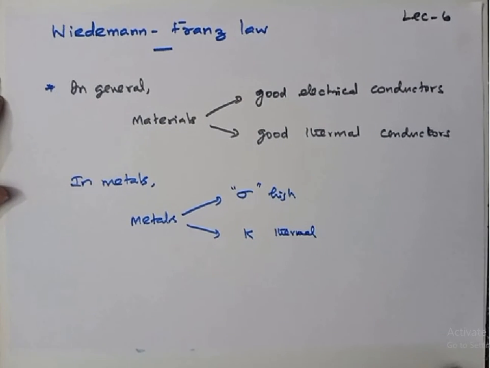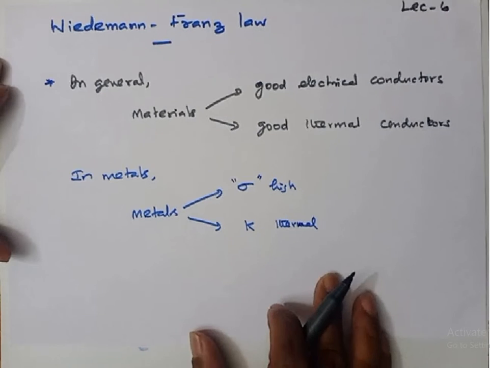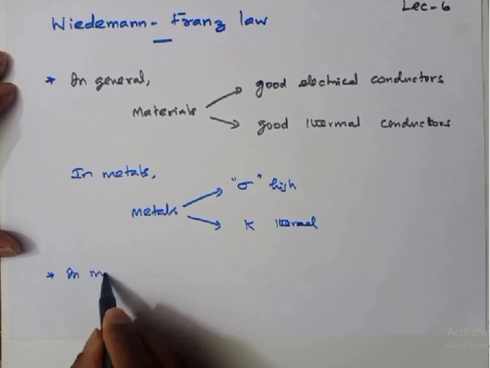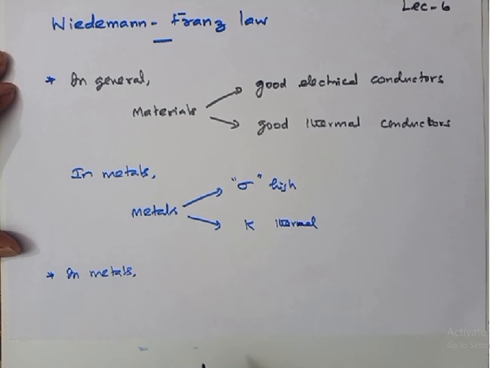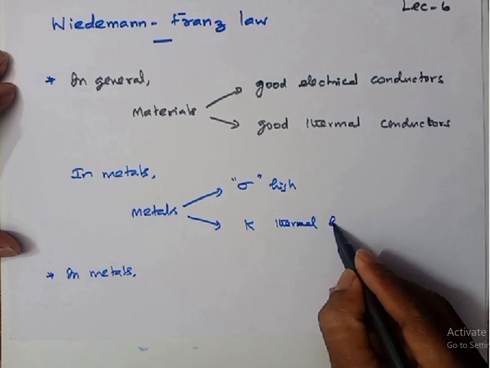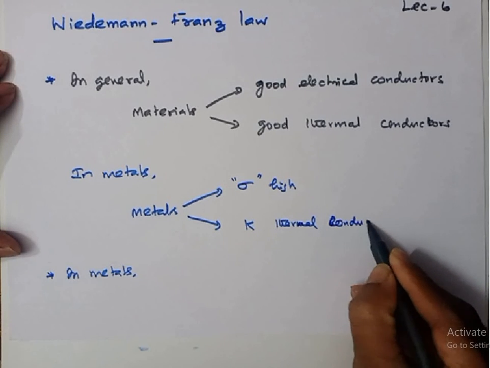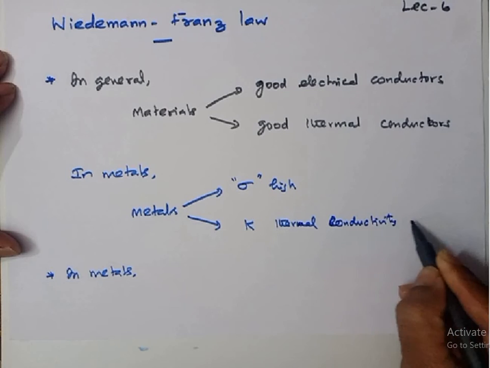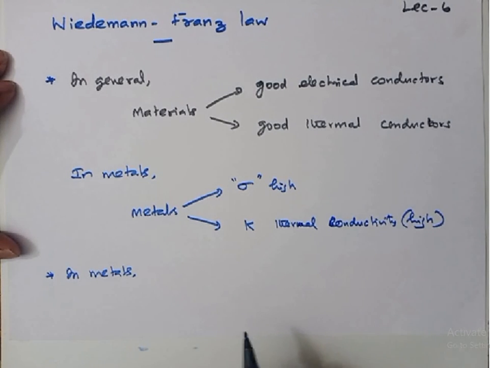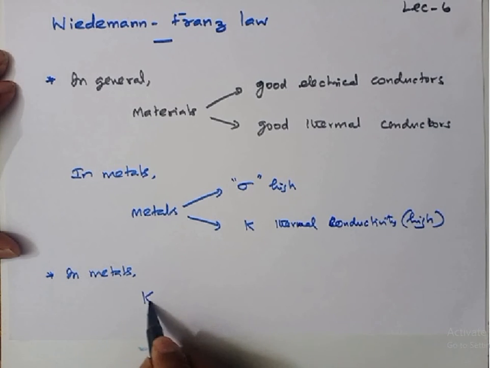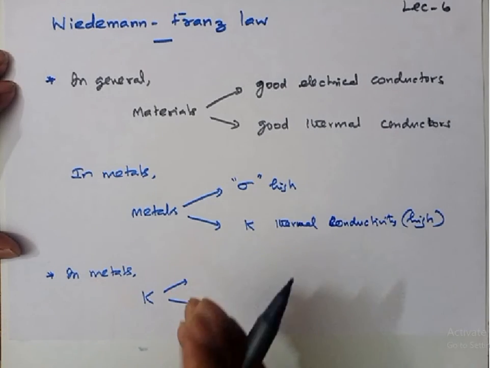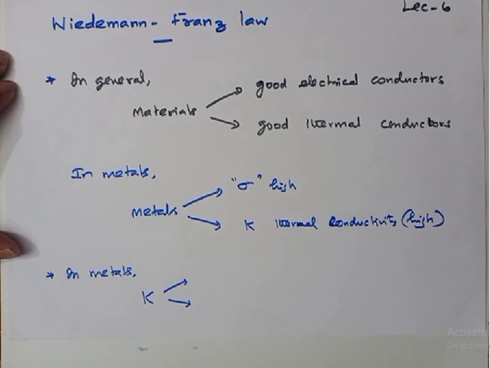Now, in metals, the thermal conductivity is very high. In metals we have two different ways of getting thermal conductivity.